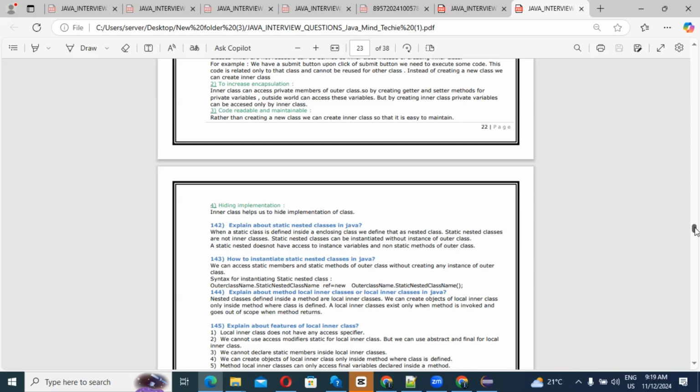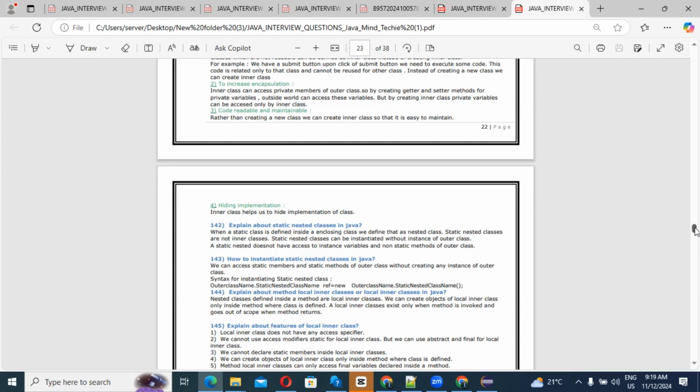Then guys, one more question may arise: how to instantiate a static nested class in Java? So guys, we can access a static member and a static method of the outer class without creating any instance of the outer class. The syntax for instantiating a static nested class is: OuterClassName.StaticNestedClassName objectName = new OuterClassName.StaticNestedClassName().